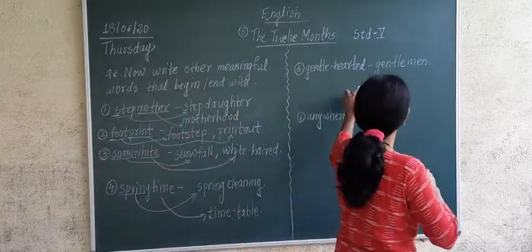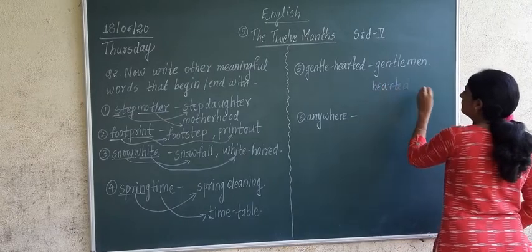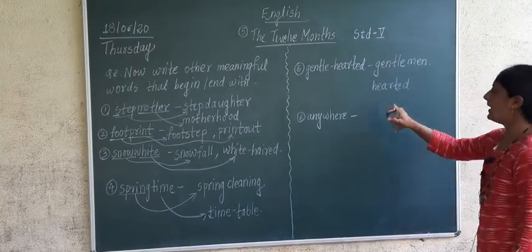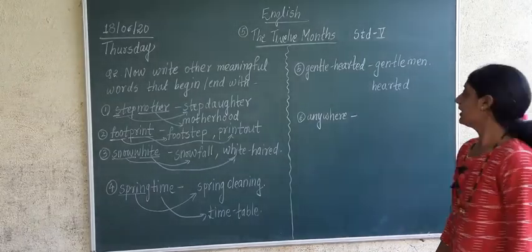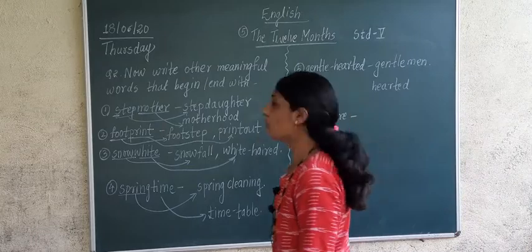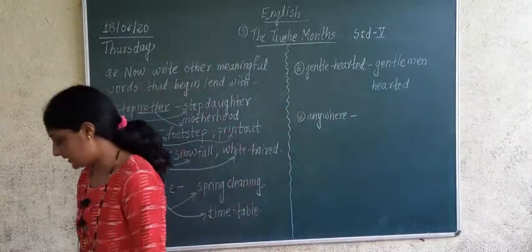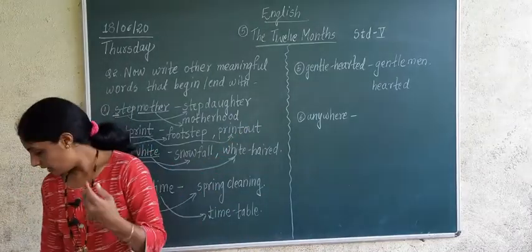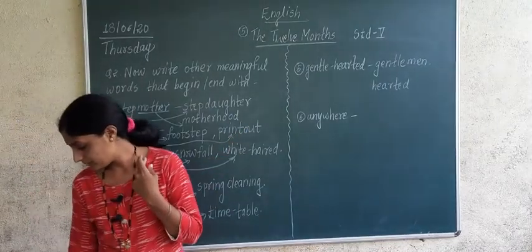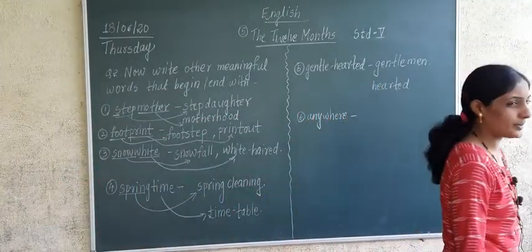And if I want to add some other word for hearted, what can I add over there? Can anyone tell? Good hearted, yes. More polite hearted, yes. Gentleman we have done. So hearted, what can we do? We can do good hearted, yes. Lion hearted. Lion hearted means a brave person.